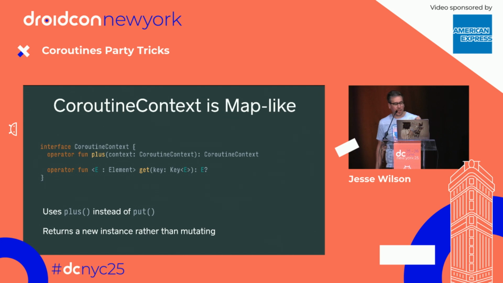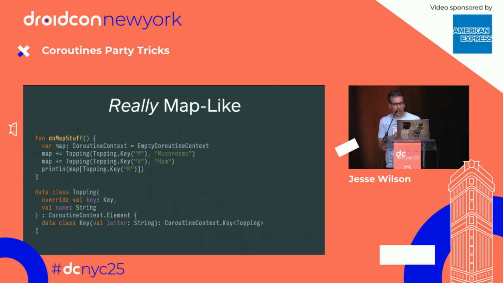And so if you look at the coroutine context interface, it's got these two very hash map-like functions. It's got plus and get. Plus returns a new object. It doesn't mutate in place, which is different from Java's hash map. And in this sample, it really reads like a map. I can put two keys in and then read one out.